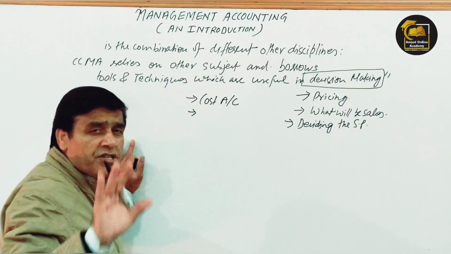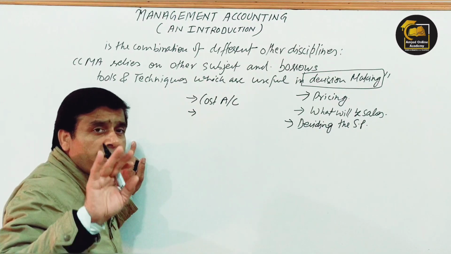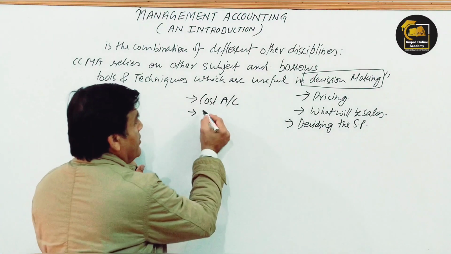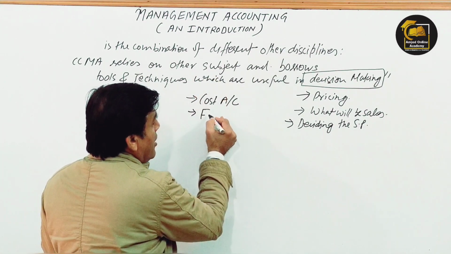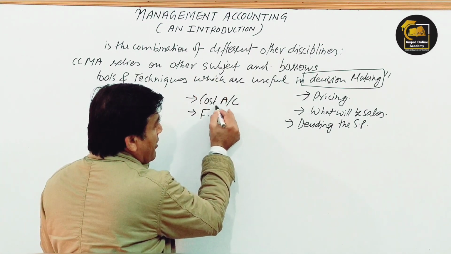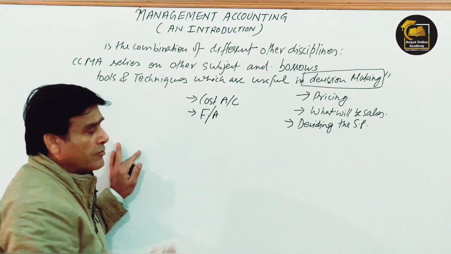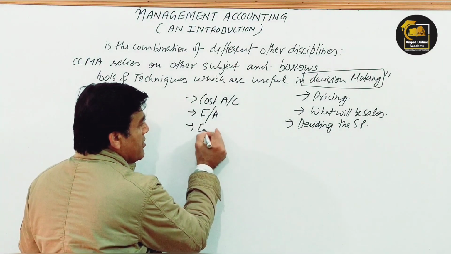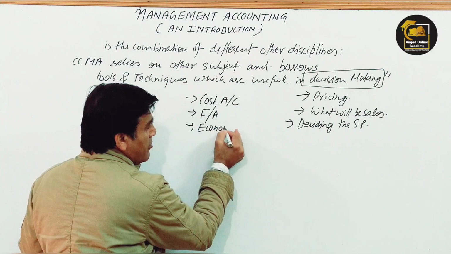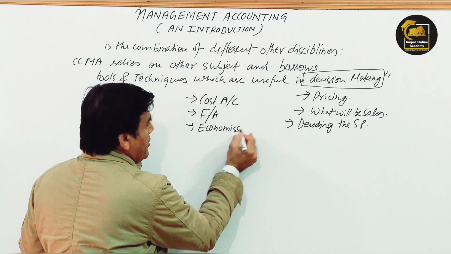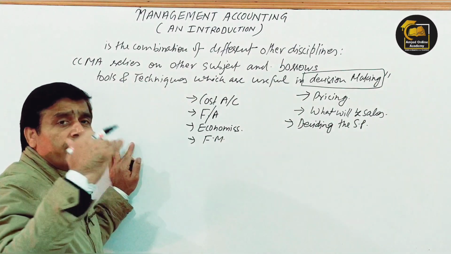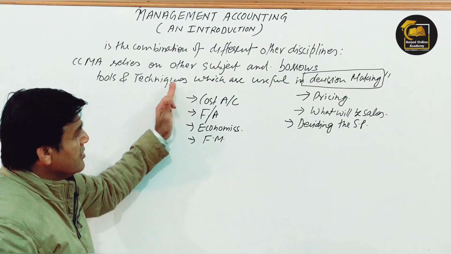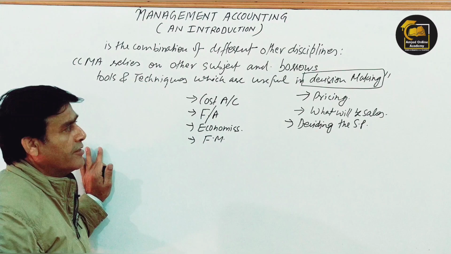First of all, management accounting majorly depends on cost accounting. Then financial accounting, management accounting also depends on financial accounting. It also depends on economics. It depends on financial management. So it depends on several other disciplines, right?